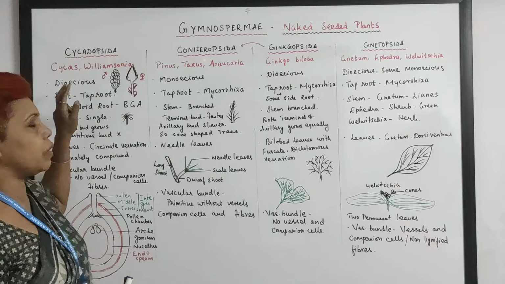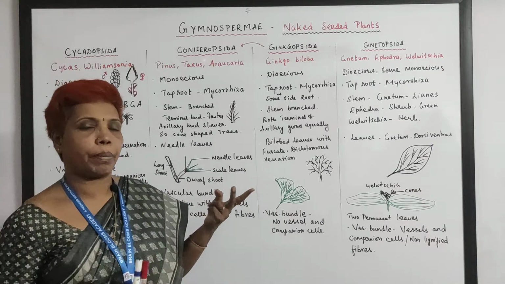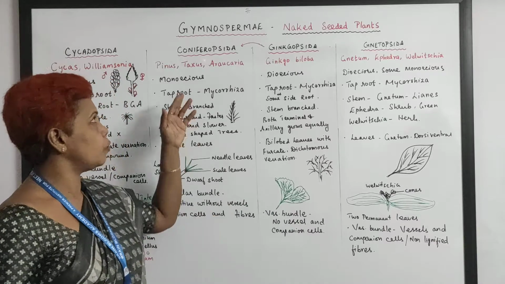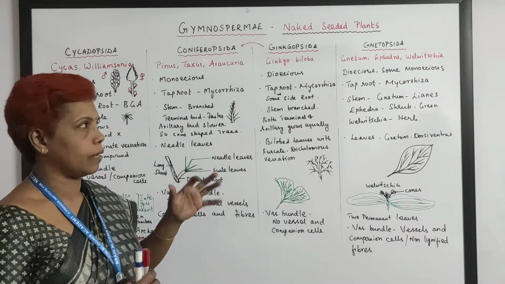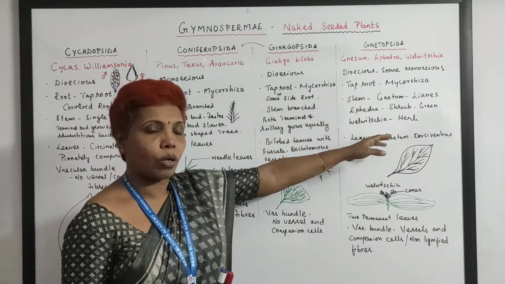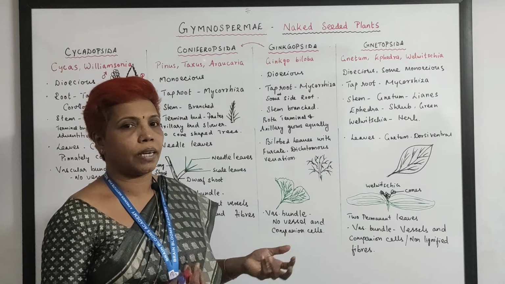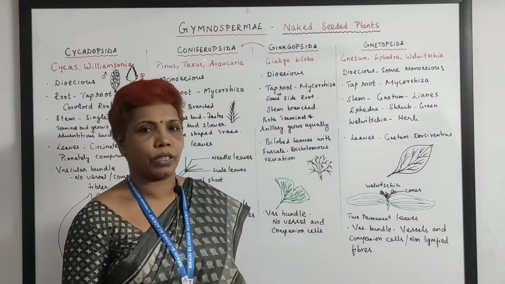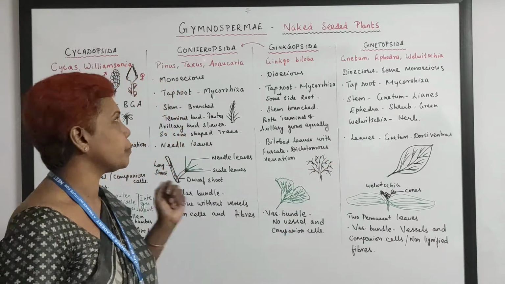So when you talk about their sexuality, they are dioecious: male plant separate and female plant separate. This is monoecious, both male cone and female cone in the same plant. This is also dioecious. And this is also dioecious, but a few species under Welwitschia are monoecious. So mostly dioecious and few are monoecious.